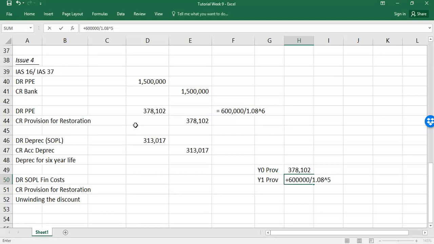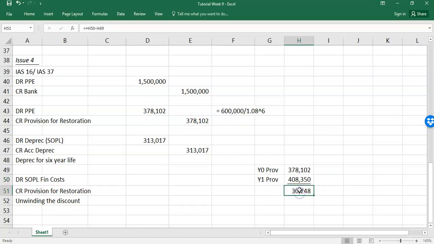Why? Because you're now 1 year closer. And if you're 1 year closer, that 600,000 present value is going to be higher. It's now going to be 408. And you recognize the increase, that's going to go through finance costs. And if you do that for 6 years, you will have the provision brought up to the 600,000.